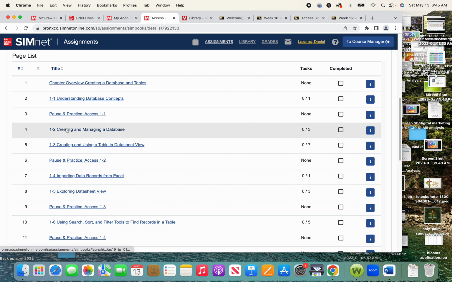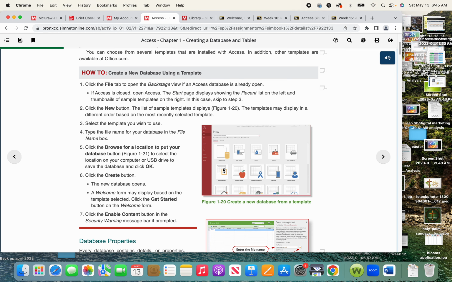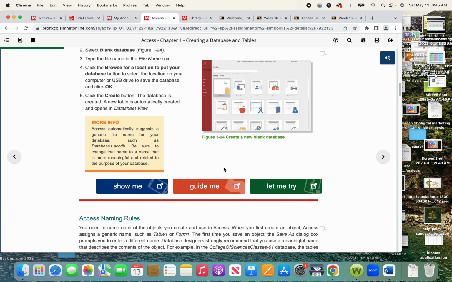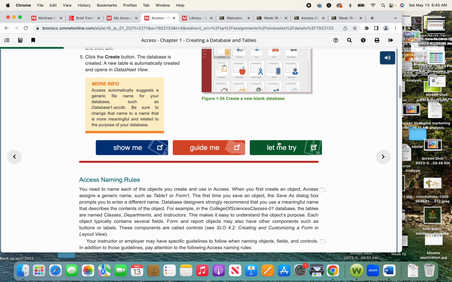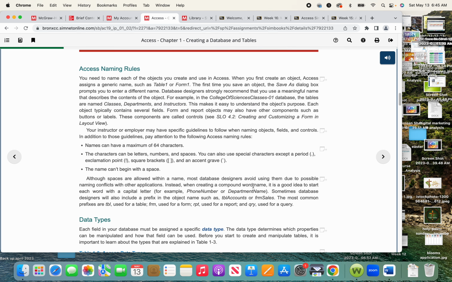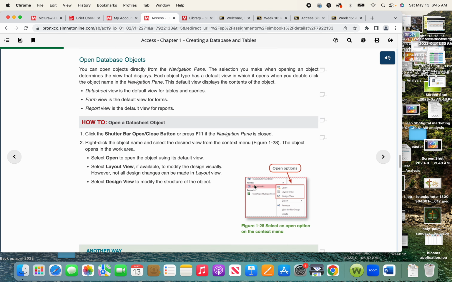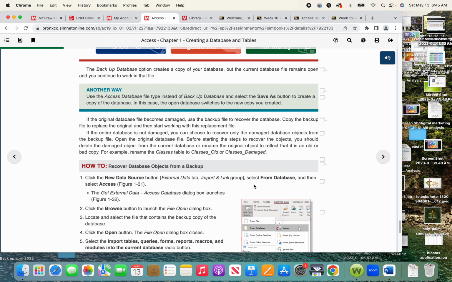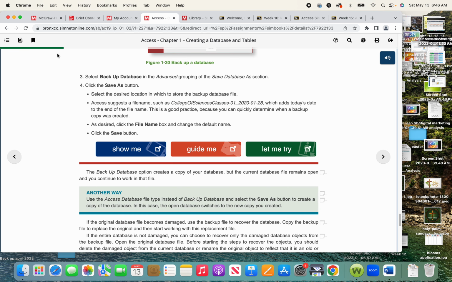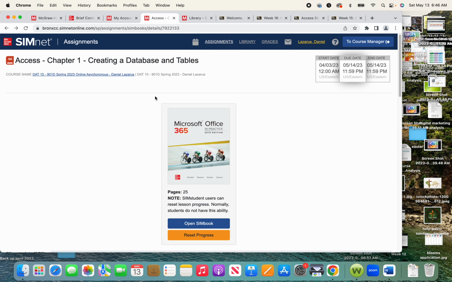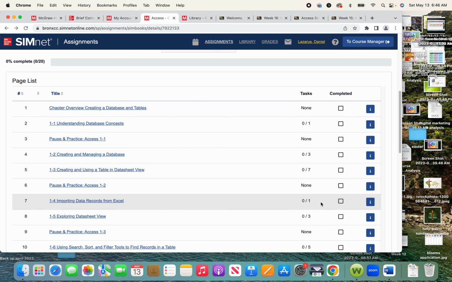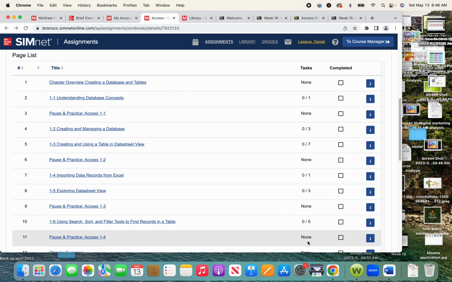For example, if you click on this, there are 3 of them which you have to complete. Let Me Try here, this one. You have to do this Let Me Try, you can't just do Show Me and Guide Me. Then you can complete the second task here, the third task here. This option is given to students only because some of you have issues with Microsoft Access. So complete all the Let Me Tries for those who have not submitted your pause and practice exercise. If you have submitted your pause and practice exercises, that's good.